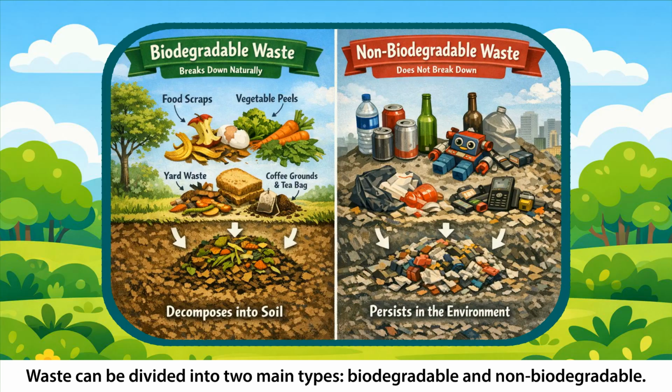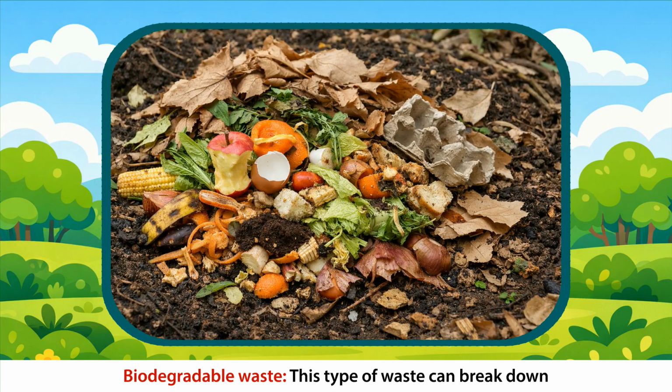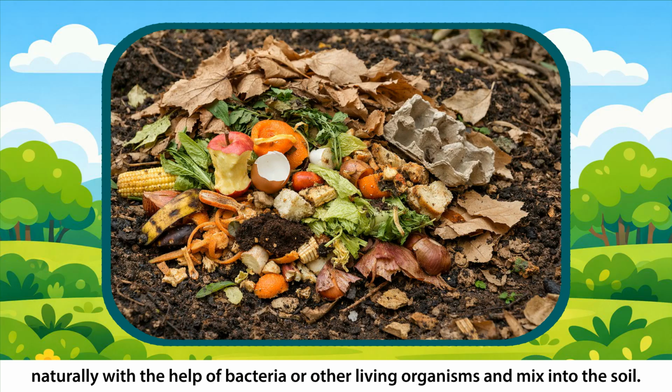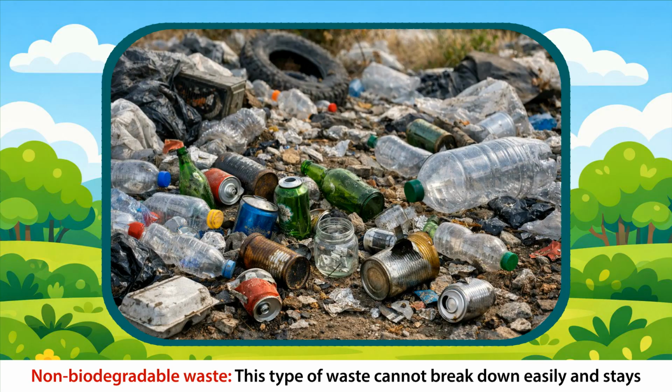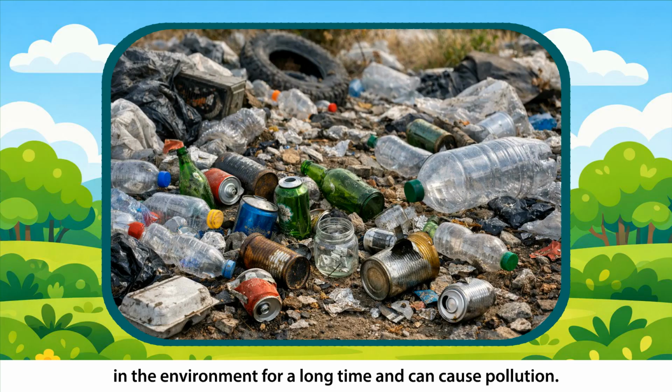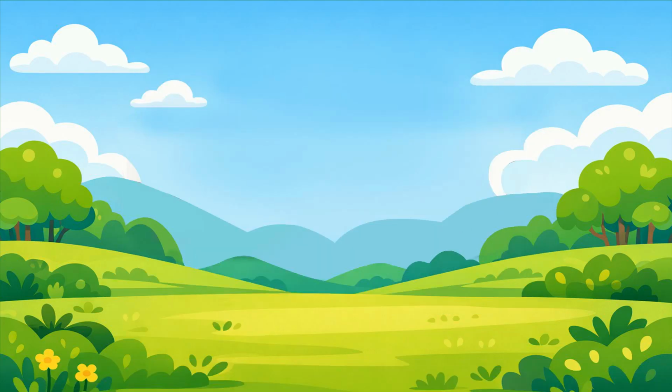Types of waste. Waste can be divided into two main types: biodegradable and non-biodegradable. Biodegradable waste. This type of waste can break down naturally with the help of bacteria or other living organisms and mix into the soil. For example, food scraps, leaves, and papers. Non-biodegradable waste. This type of waste cannot break down easily and stays in the environment for a long time and can cause pollution. For example, plastic bottles, glass jars, and metal cans, etc.